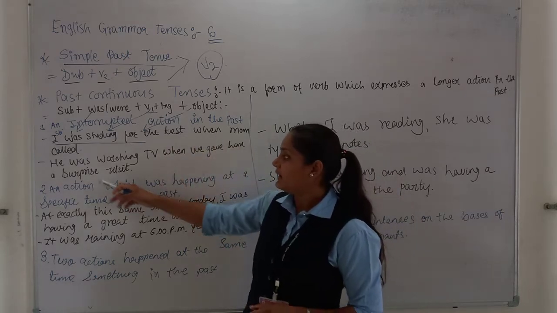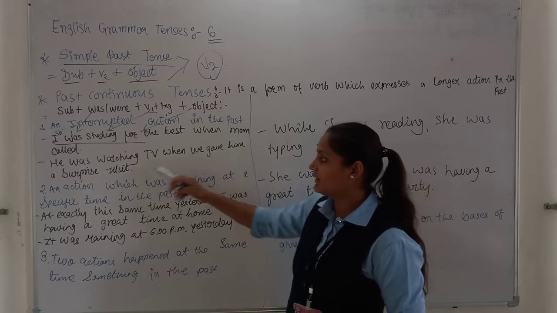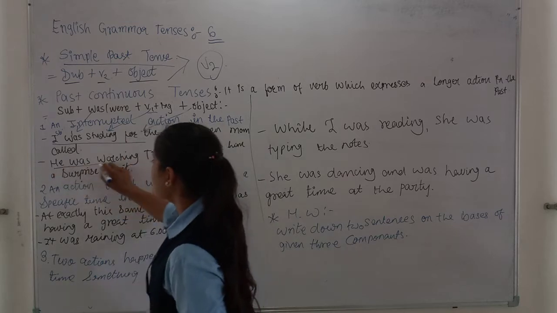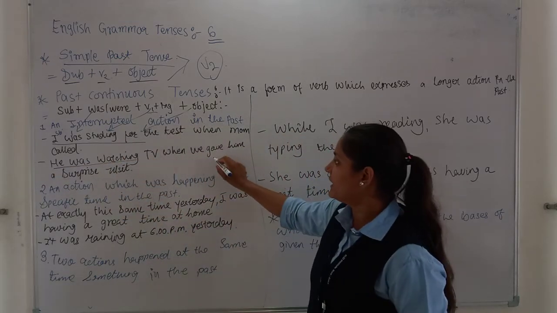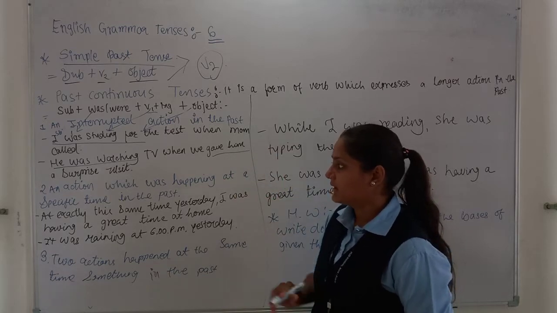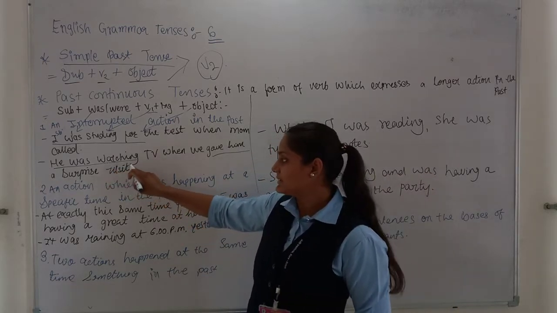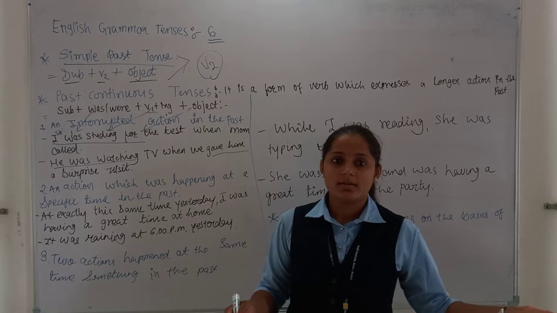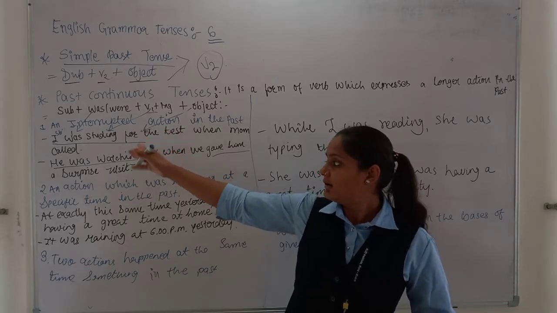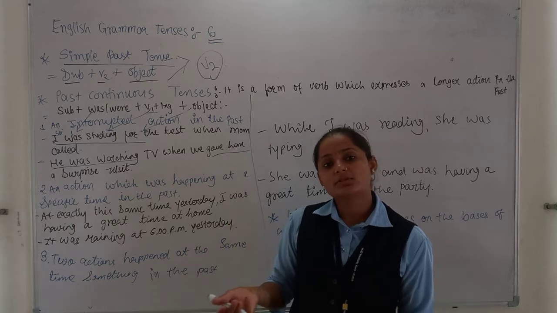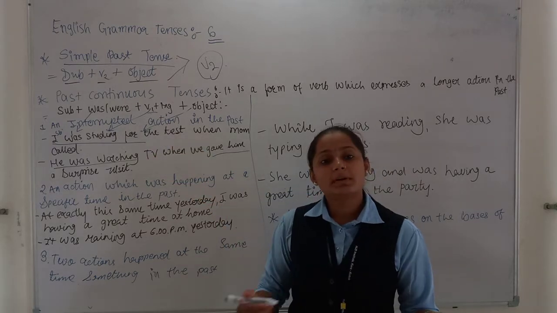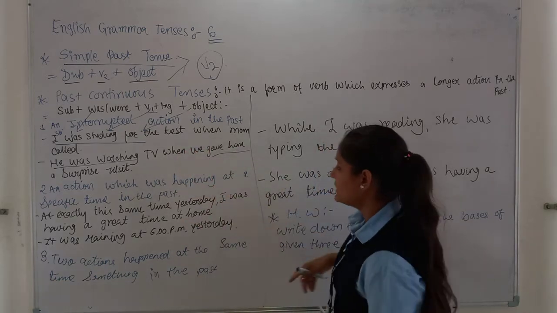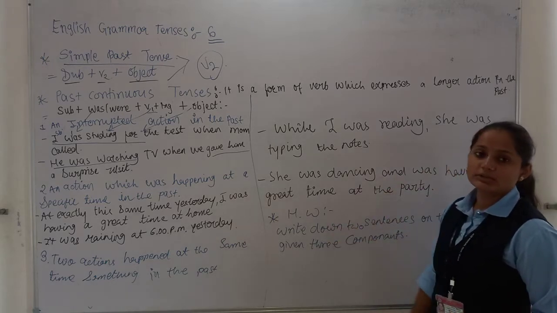Clear? दूसरा है, he was watching TV when we gave him a surprise visit. यहाँ पे क्या है, he was watching TV when we gave him a surprise visit. तो this thing is showing us what he was doing, यानी कि वो ये कर रहा था तब हमने ऐसा किया था. वो जब टीवी देख रहा था तो हमने उसको सरप्राइज विजिट दी थी. फिर मैं जब पढ़ रहा था तब मेरी मम्मा ने मुझे बुलाया था. This thing is clear.